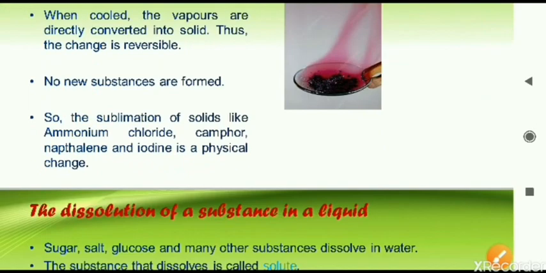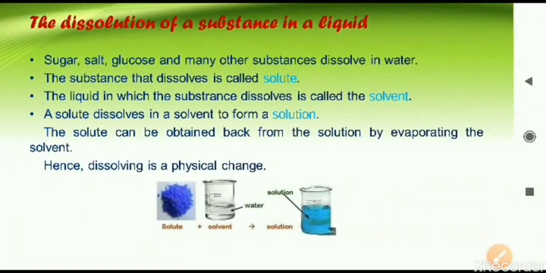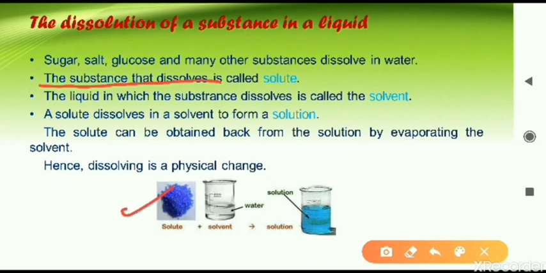Hope it is clear. Next we will move on to this. Here one more example is given, dissolution of a substance in a liquid. Dissolution means dissolving. So whenever we dissolve anything in a liquid, there are some terms that we have to understand first. First thing, the substance that dissolves. For example, here we have some chemical and we are dissolving this in water. The substance which we are dissolving, in chemical terms we call it the solute. So first thing, solute. What is solute? Whatever substance we are dissolving. It is not compulsory to be solid. Any two liquids we can mix. So whatever substance we are dissolving, that is a solute.